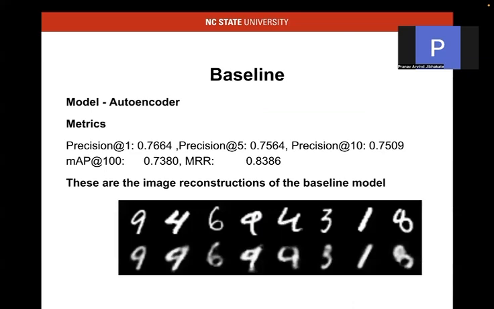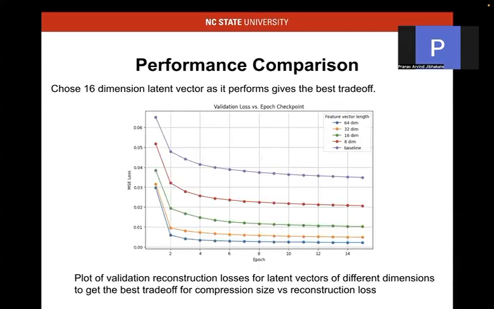For our baseline, it had around 0.75 precision for the top 10 similarity search, which was pretty bad. And these are some examples of the reconstruction. As this model was an autoencoder, we tried to improve on it, as we are using images, by using convolutional autoencoders instead of normal autoencoders.